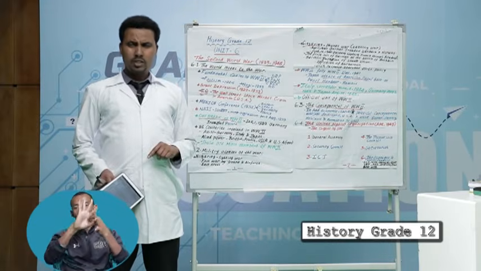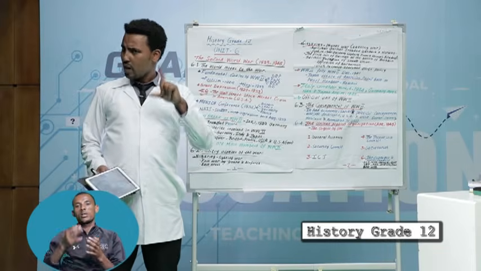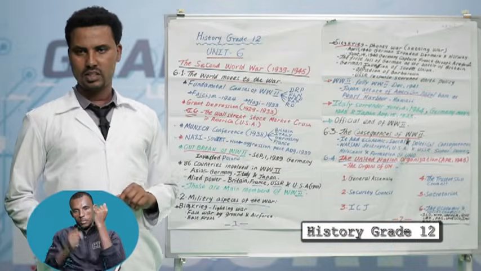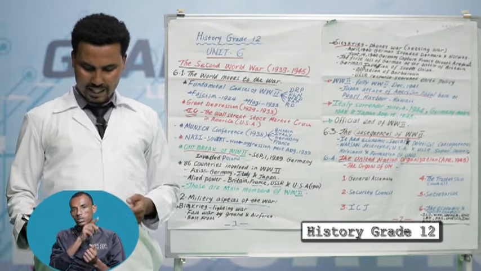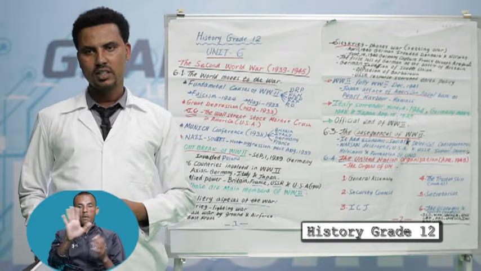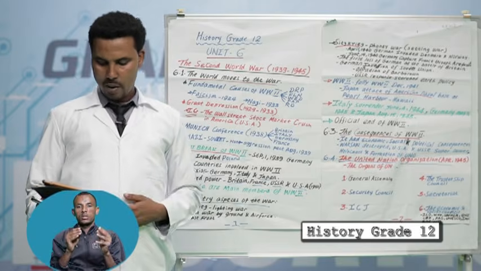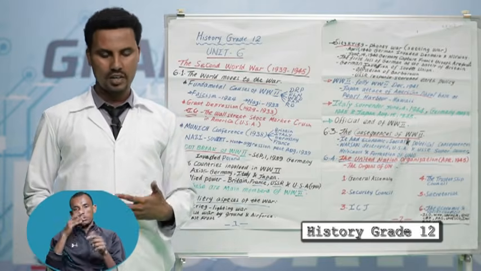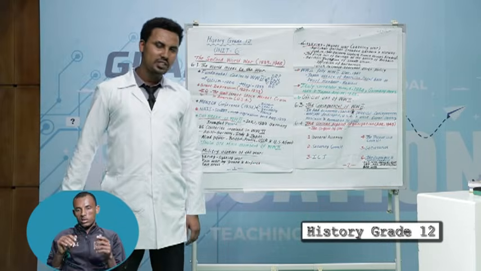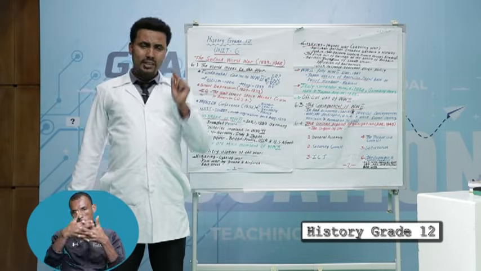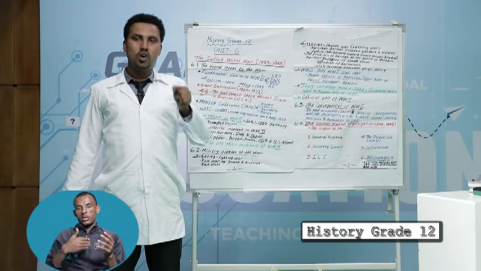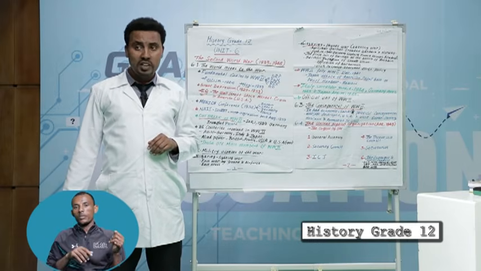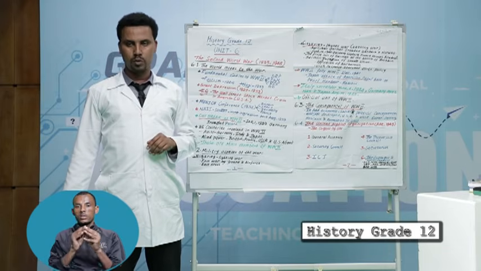Before the establishment of the United Nations Organization, there were 5 conferences. The first was the Tehran Conference in 1943. The second was the Moscow Conference. The third was the Dumbarton Oaks or Washington DC Conference. The fourth was the Yalta Conference. The fifth was the San Francisco Conference. The United Nations Organization got its final shape at the San Francisco Conference in April 1945.